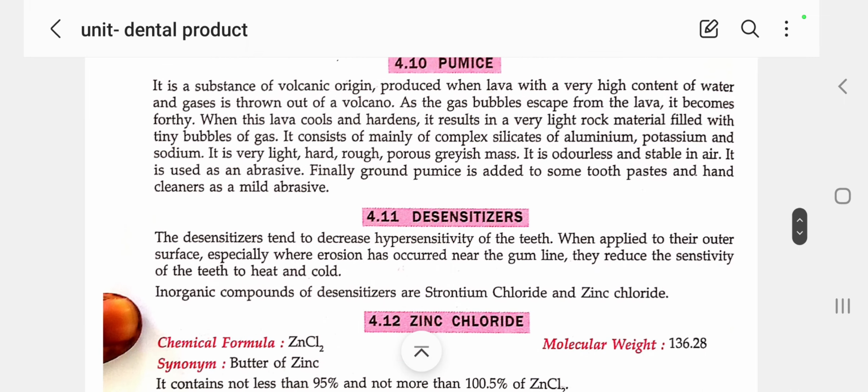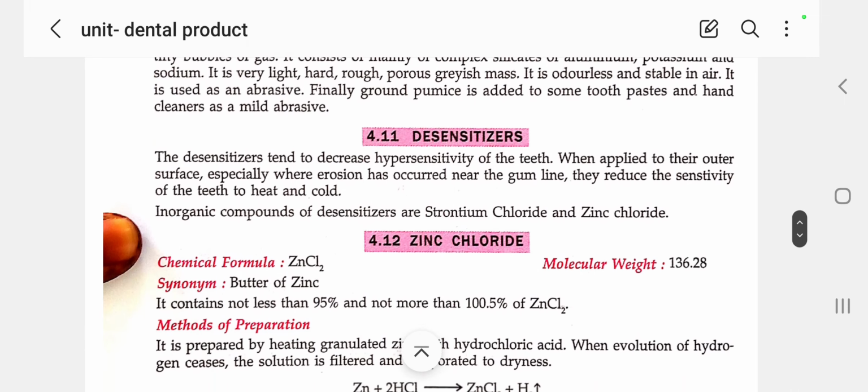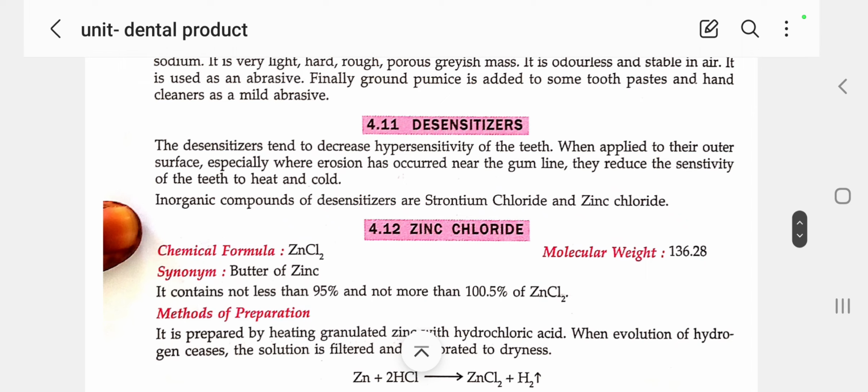Next we'll see about desensitizer. The name gives you information that it will decrease the sensitization.